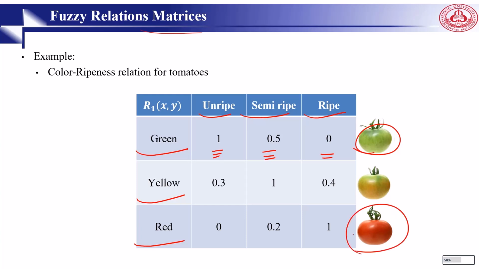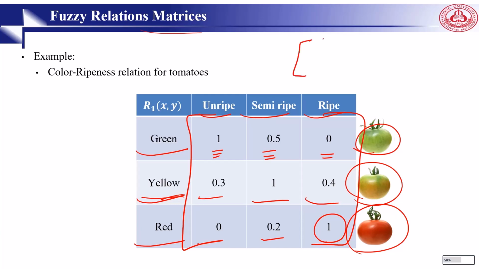On the other side, when it is red, it means 100% ripe, 20% semi-ripe, and 0% unripe. And in between, we have something between red and green. You can say yellow somehow. So 30% unripe, 100% semi-ripe, and 40% ripe. This is a matrix, right? Simply you can say like 1, 0.5, 0; 0.3, 1, 0.4; 0, 0.2, 1.